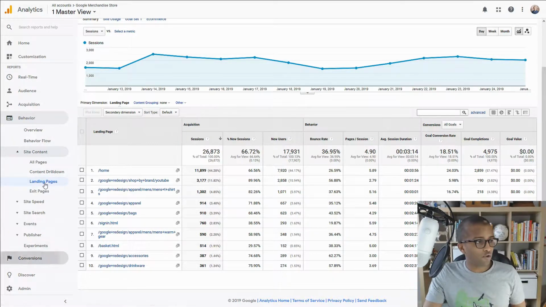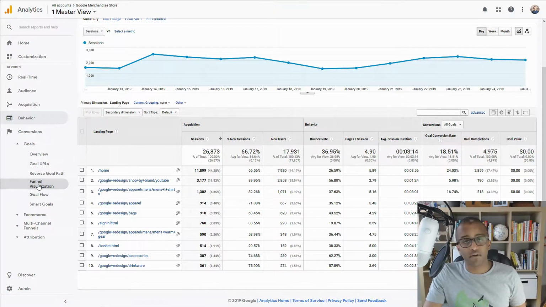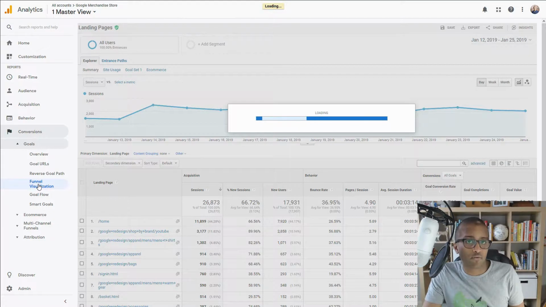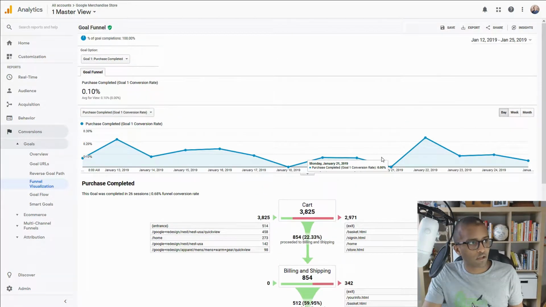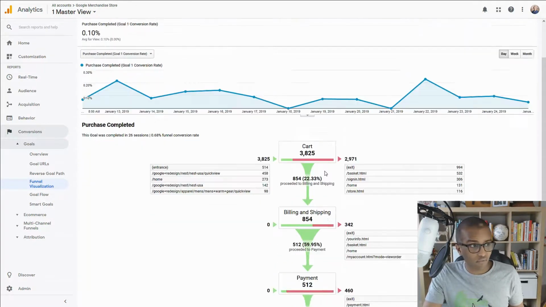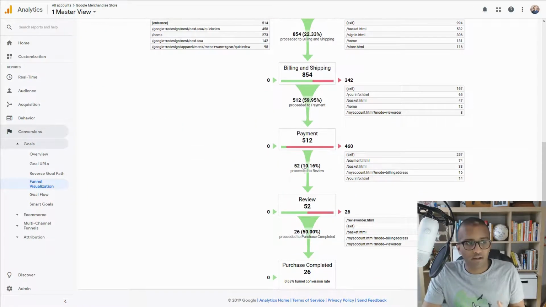And then on top of that, if you go to another section, conversion goals and even your funnel visualization, this is another useful place to go to see where people are dropping off the funnel. So for example, in this particular goal, this is the goal for purchase completed. You can see where they've come in, and then they go to the cart, they've added to the cart, and you can see some people have left, but some people went on, and even went on and left again. And naturally, your funnel will get less and less, and your conversion rate will be less at the bottom.